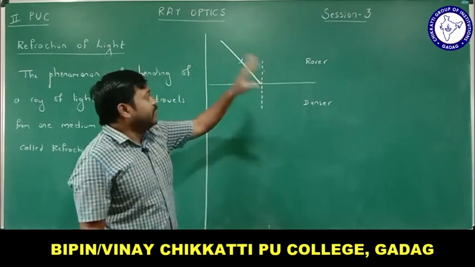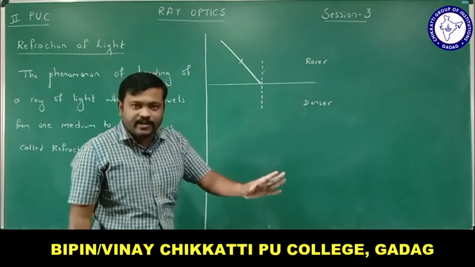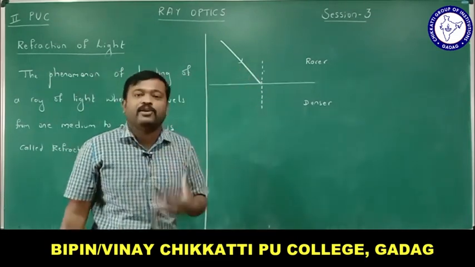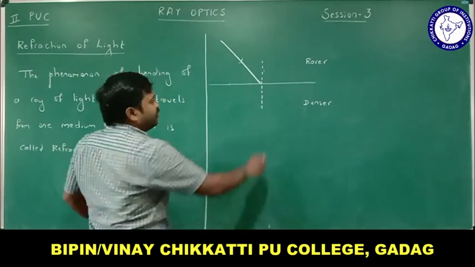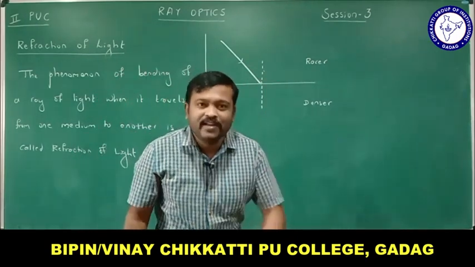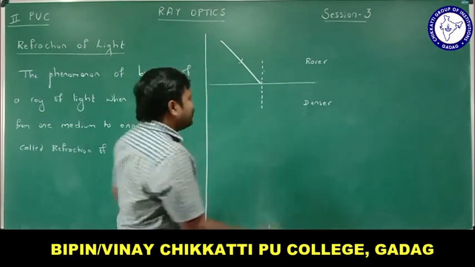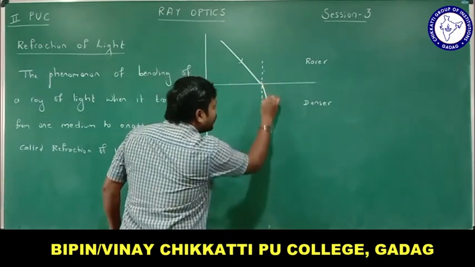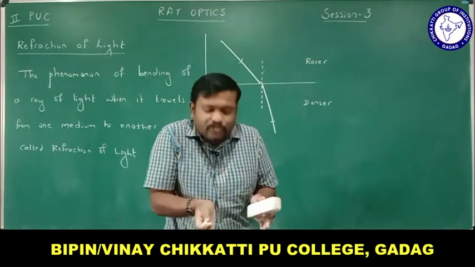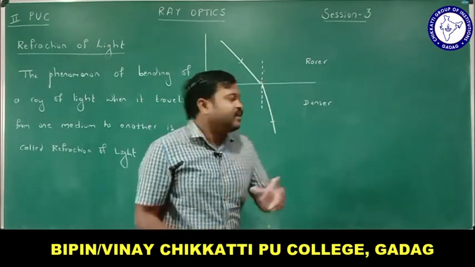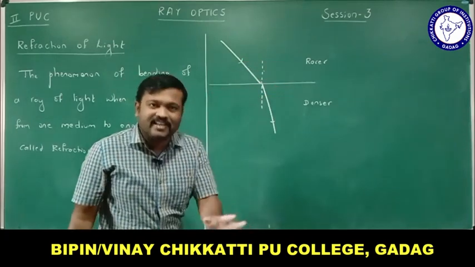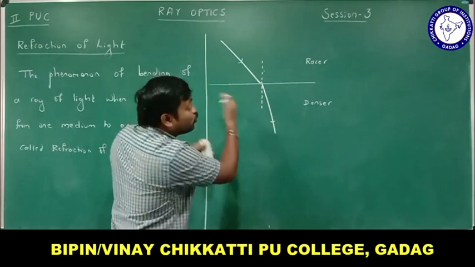If the medium was a single medium, then the light would travel in a straight line, but it is not. Now here it is traveling from one medium to another. If it travels from a rarer to denser medium, what happens to the speed? Speed decreases, right? As speed decreases, it bends towards the normal. Whenever a ray of light travels from rarer to denser medium, speed decreases and the ray bends towards the normal,